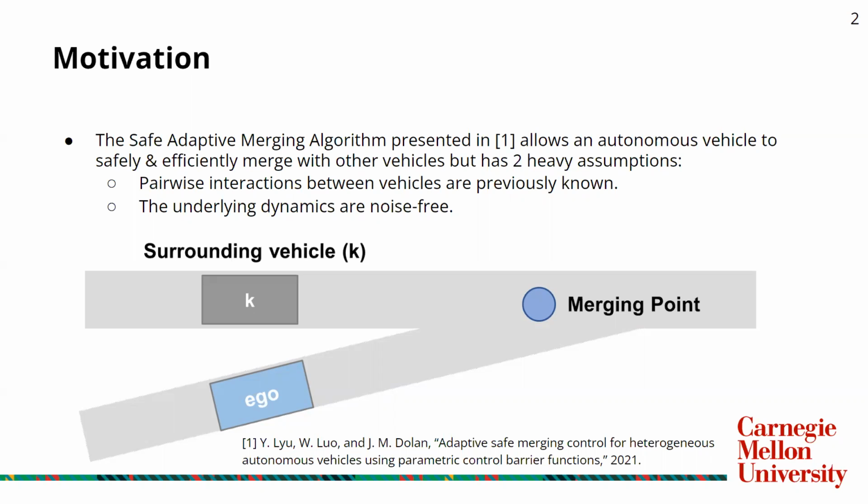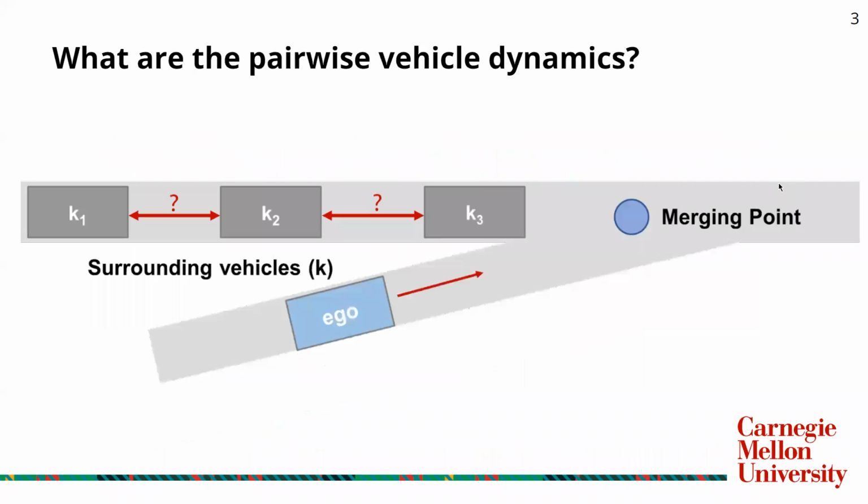This algorithm would work really well in the scenario seen here, where we know the surrounding vehicle's safety behavior, and there is only one of them on the road. However, in a more realistic scenario, there will be many cars on the road, so we need to determine the pairwise vehicle dynamics of each one. Basically, what this means is that we need to figure out which vehicles are interacting with each other so that we can learn their causal behavior. For example, is K2 interacting with K1 or K3?